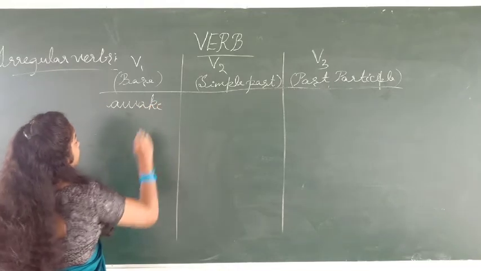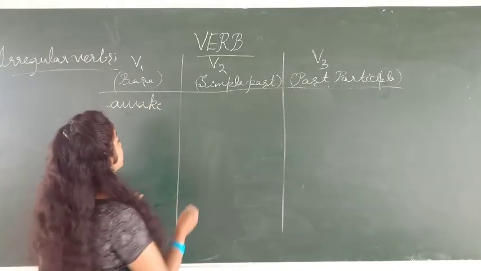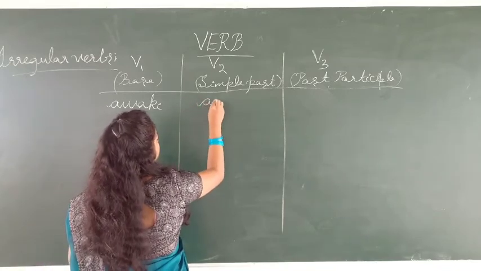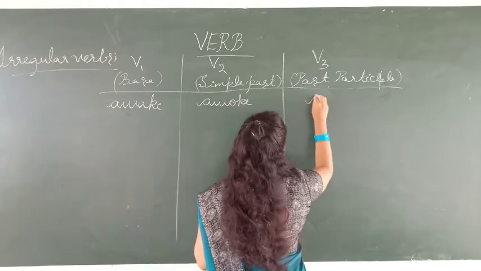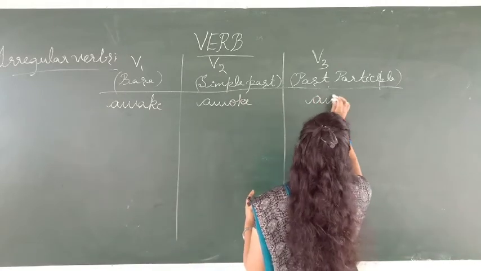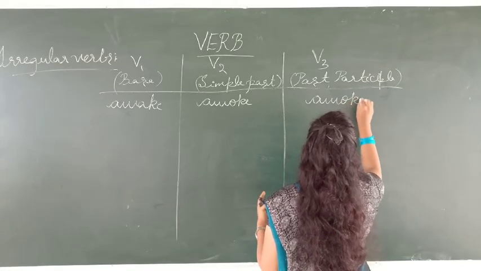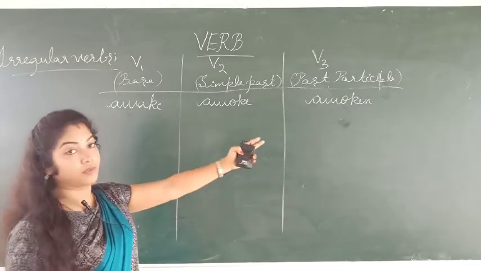Awake is there in the present tense. So what is the past for awake? Awoke and awoken. Okay, awake, awoke, and awoken.